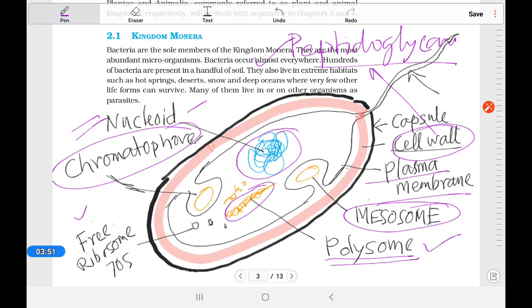Outside are the capsule, cell wall, plasma membrane, and the mesosome and chromatophore, not very important for labeling, but the nucleoid, ribosome, and polysome are more important. And you have to remember that the peptidoglycan layer contains N-acetyl glucosamine and N-acetyl muramic acid.